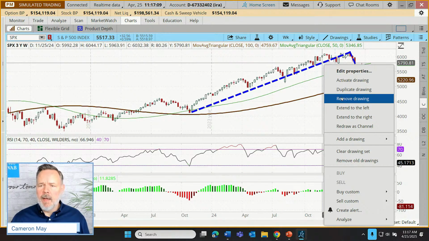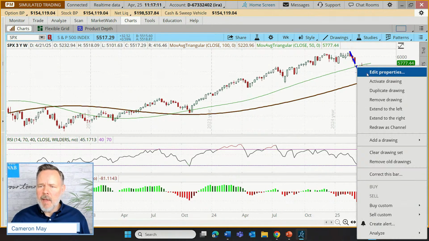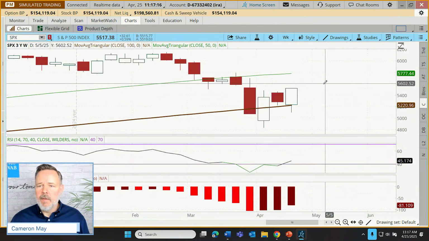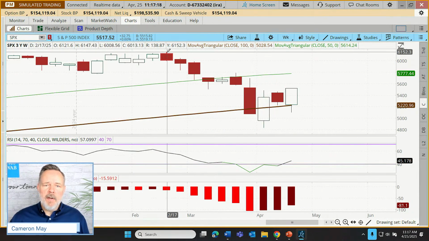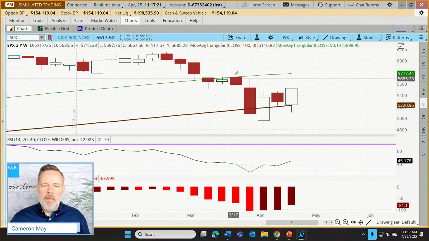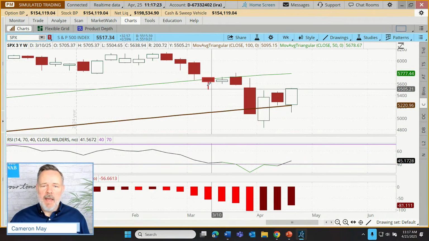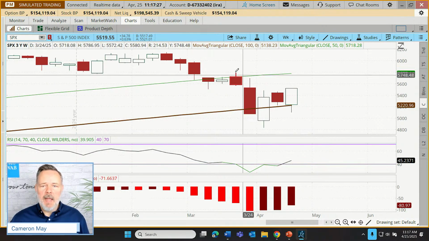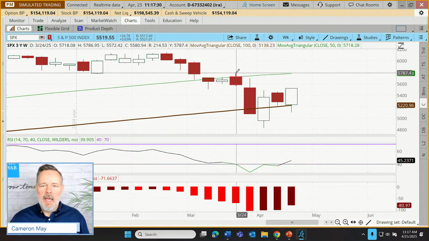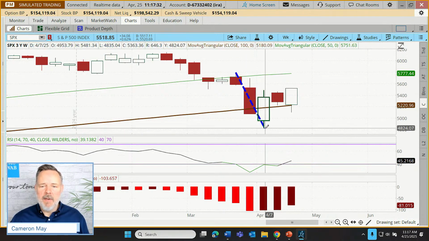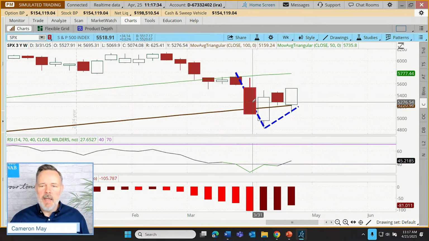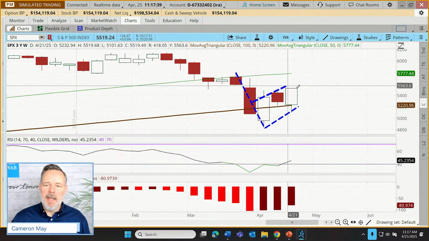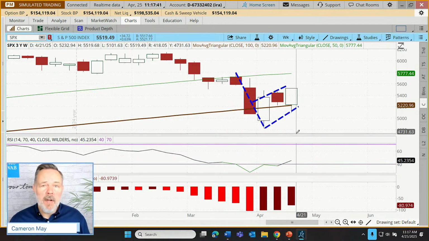Now, maybe a little bit stronger case might be made. Let me just clear up my whole drawing set here. Let's zoom in a little bit closer. Could a trader say, yeah, but we came down, we went up, we came down again. That established a low here compared to that low back there, lower low. Here's a high, there's a high, lower high, and then we got an acceleration of that downtrend. And then over the last 2 days, there's our flag. Could that case be made? I think there's a stronger case for that.